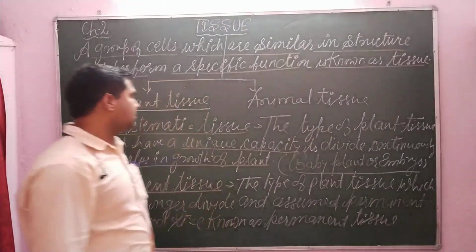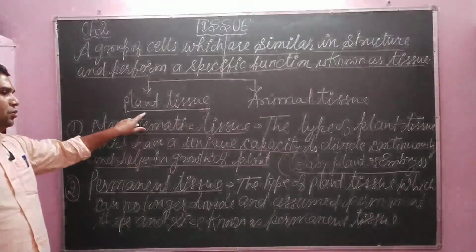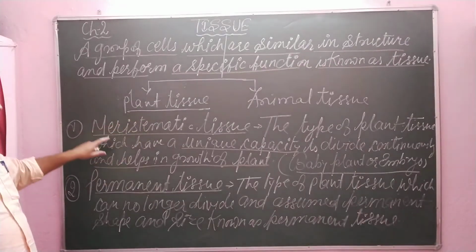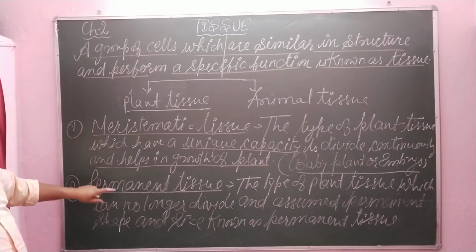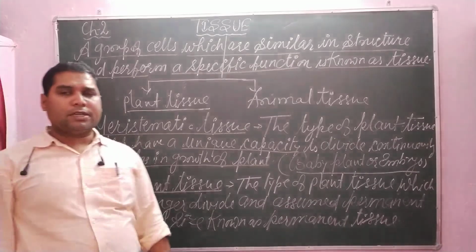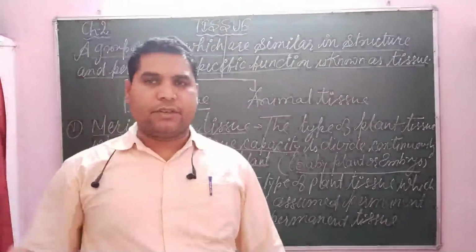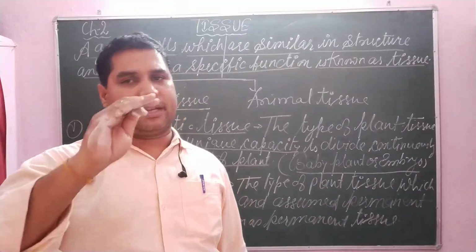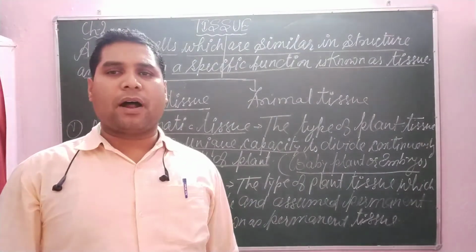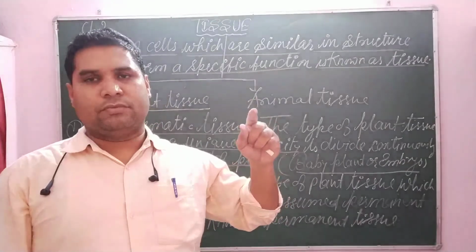So dear student, in plant tissue mainly two types of tissue are present: meristematic tissue and permanent tissue. Meristematic tissue is the type of tissue which has the unique capacity to divide continuously throughout the plant life and make the plant grow.